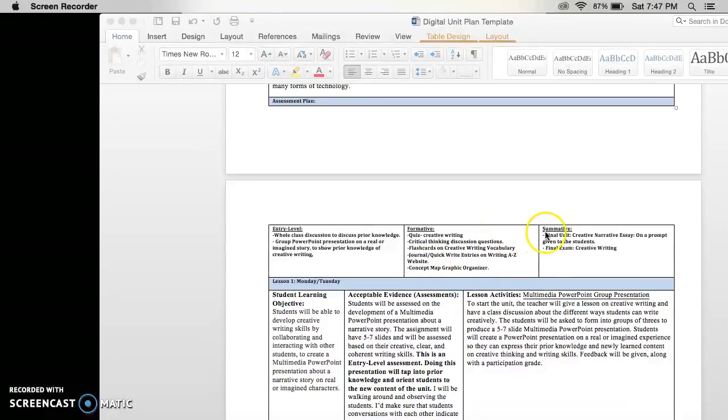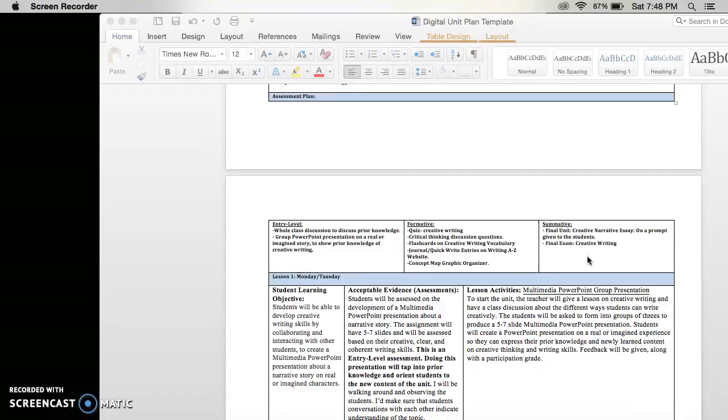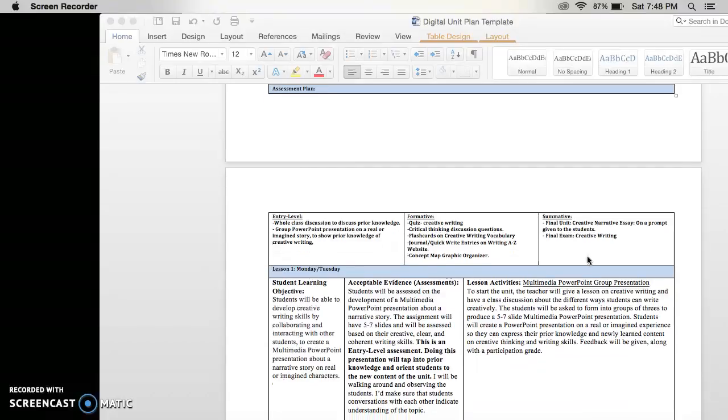And then, of course, if we go over to the summative assessment, this is the final way I will be testing to make sure you understand the content. We will obviously be doing your creative narrative essay along with a possible final exam, if need be, on creative writing to make sure you understand all of the terms, vocabulary, and everything we have learned throughout this unit.